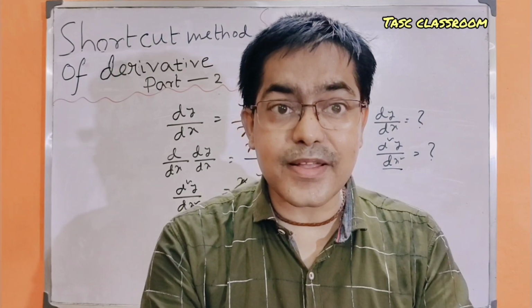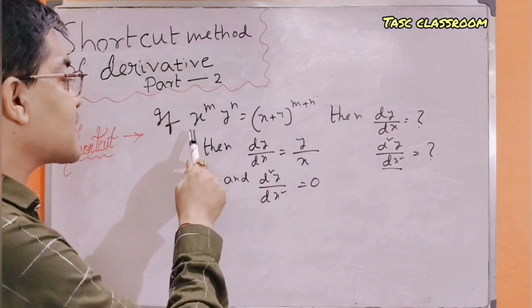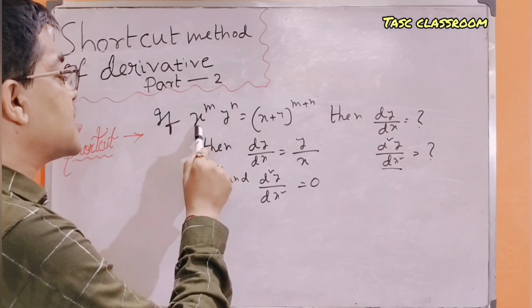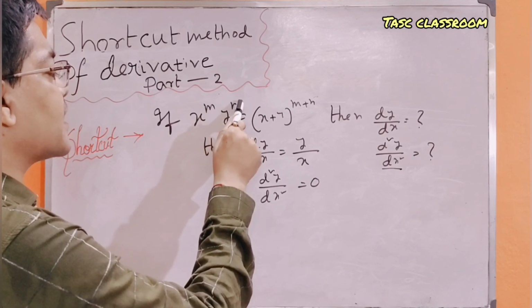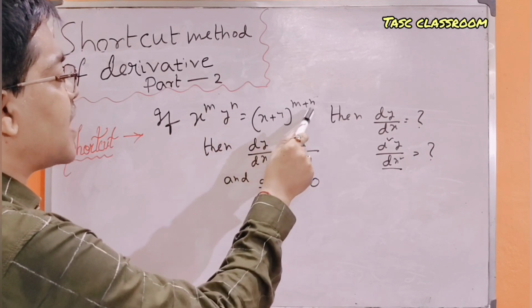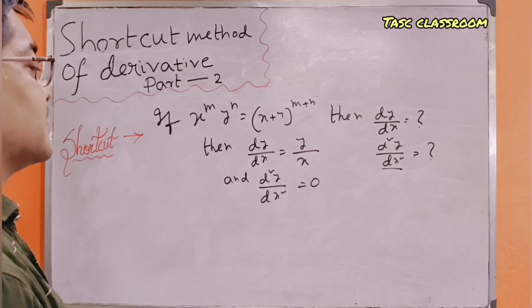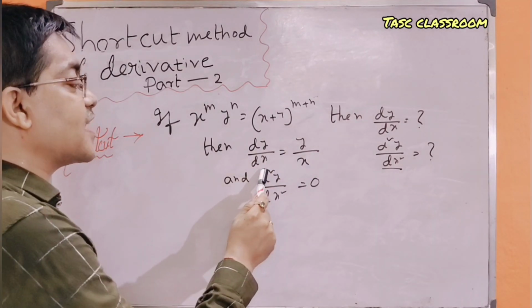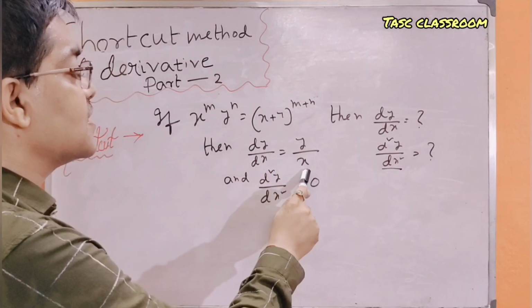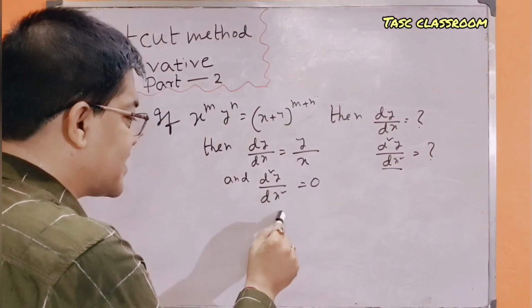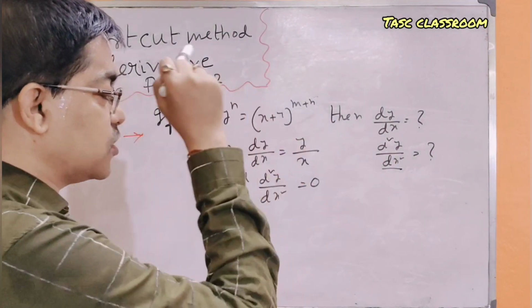What is the shortcut method? The shortcut method is: if x to the power m, y to the power n is equal to (x plus y) whole to the power m plus n, then dy/dx is equal to y by x and d2y/dx square is equal to definitely 0.